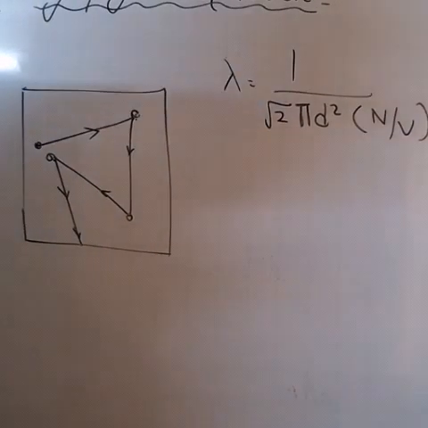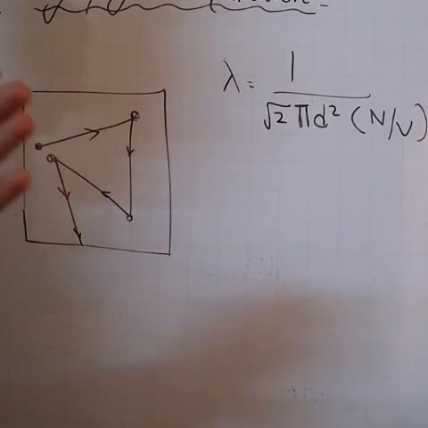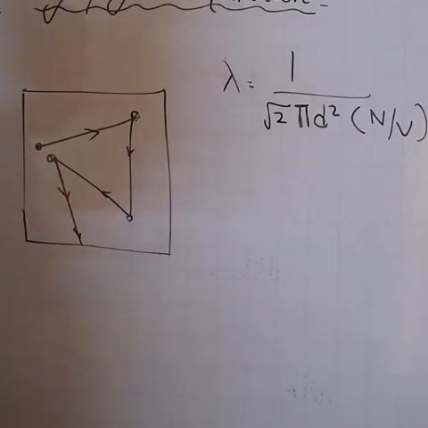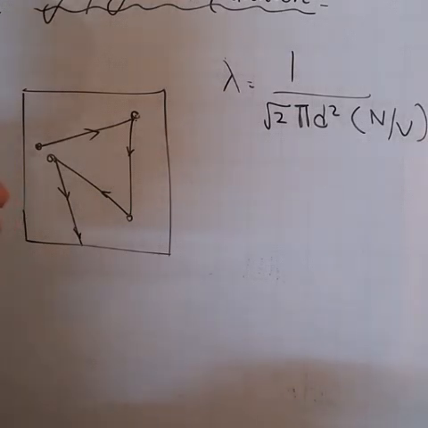Now on what factors does the mean free path, that is lambda, depend? Now understand this. You tell me, if the density of gas is more, it means there will be more number of gas molecules. When more number of gas molecules will be there, the time interval between the collisions will be less. There will be more collisions.